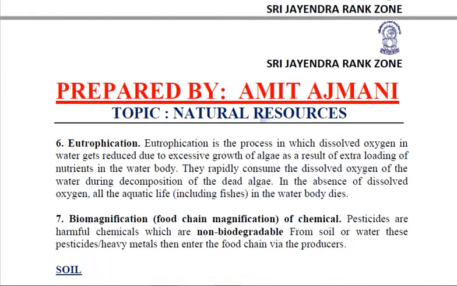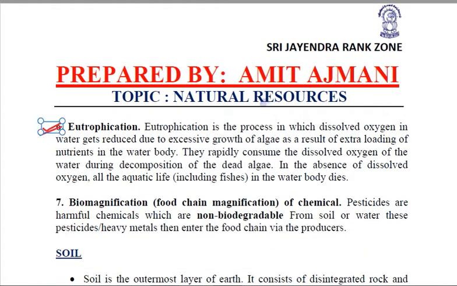Next, quite important, you need to relate eutrophication. Now, what exactly is eutrophication? It is the process in which the dissolved oxygen in water gets reduced. We have just seen that bacteria continuously multiply rapidly and consume the dissolved oxygen. Similarly, when fertilizers, pesticides and certain harmful chemical substances enter the water bodies, they lead to excessive growth of algae.